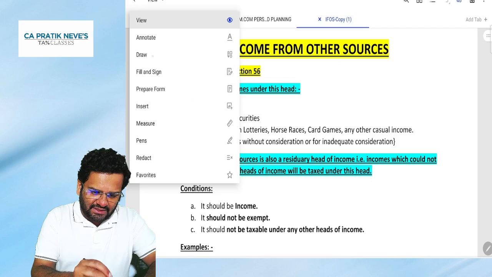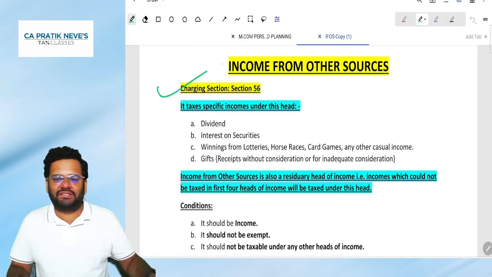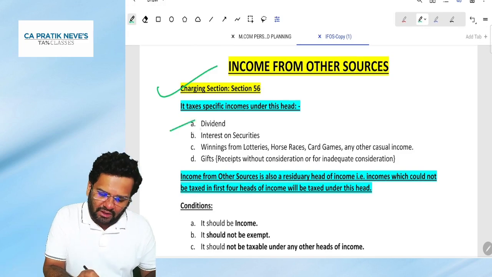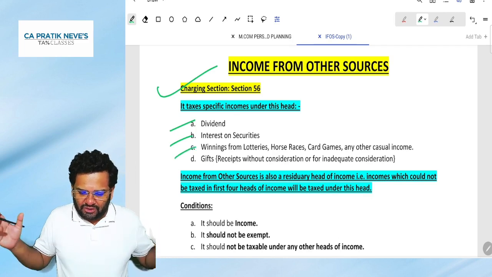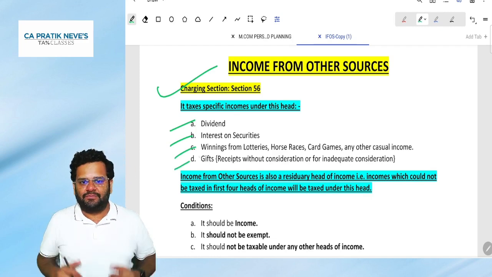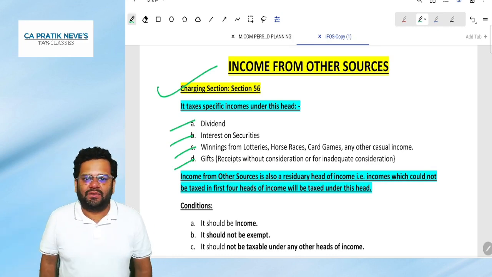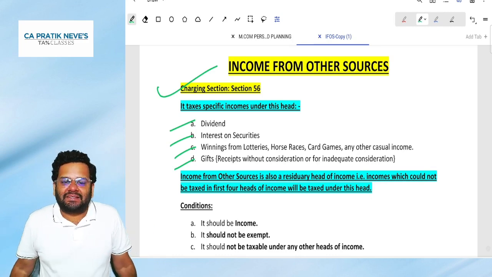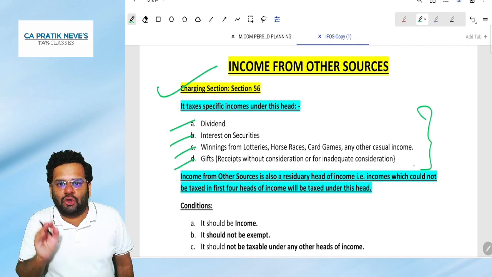What is taxed in this head is given in section 56, that is the charging section. Dividend income, interest on securities, winnings from lotteries, horse races, card games, casual incomes and gifts are specifically taxed in this head, meaning they cannot be taxed in any other head. These things will be taxed in IFOS only.